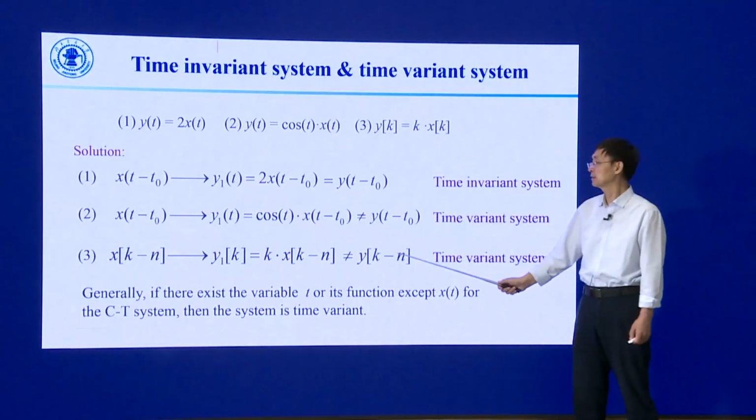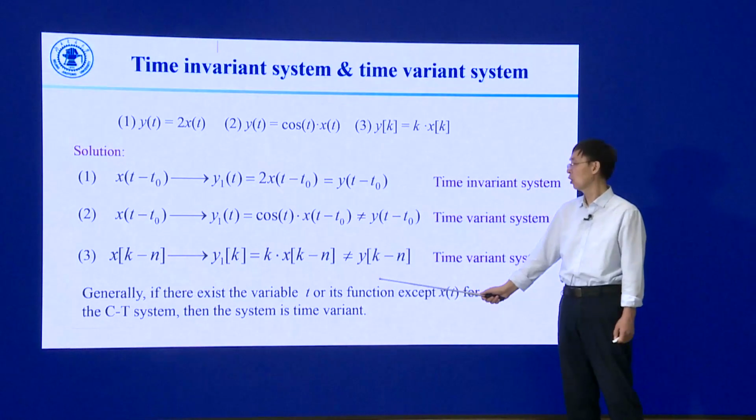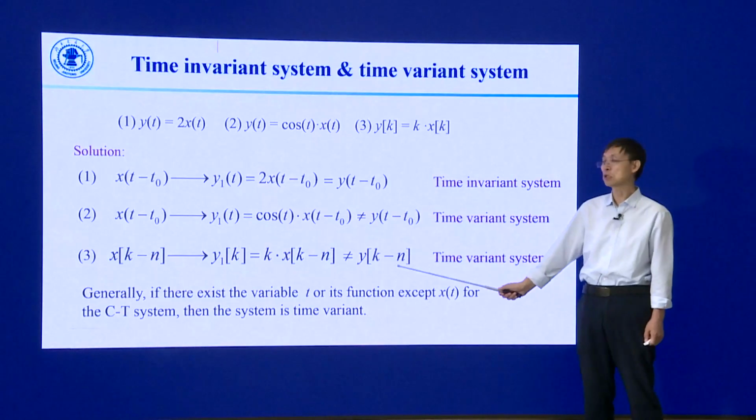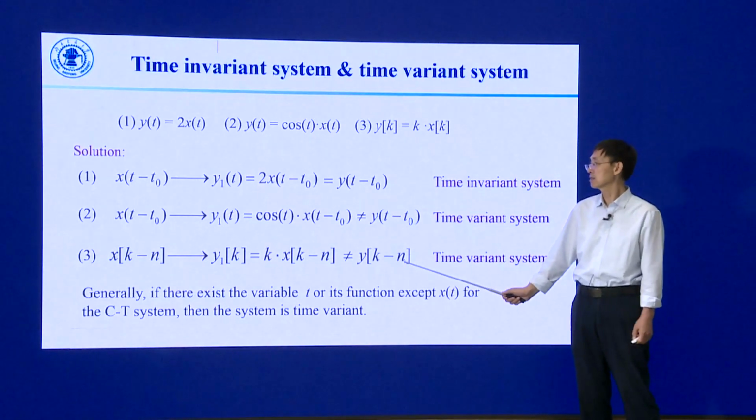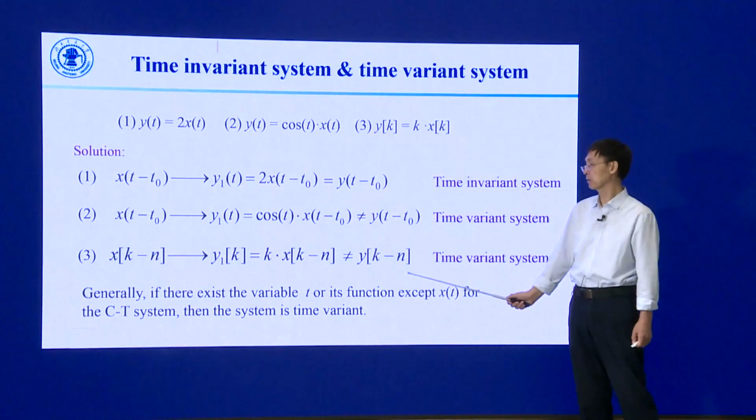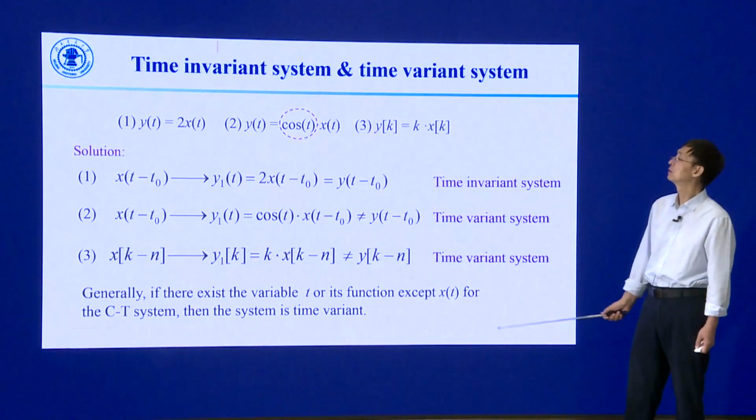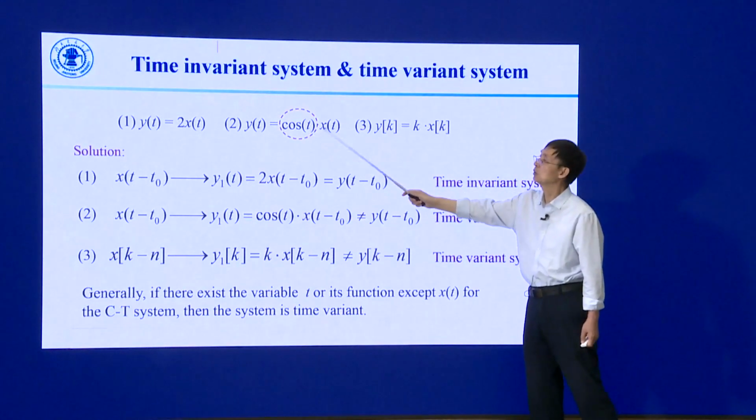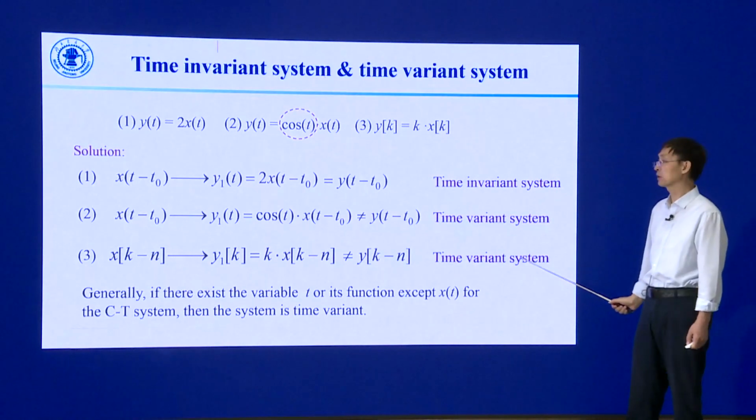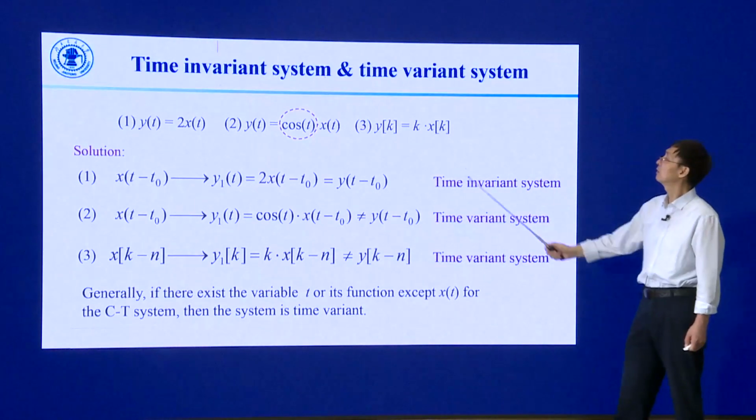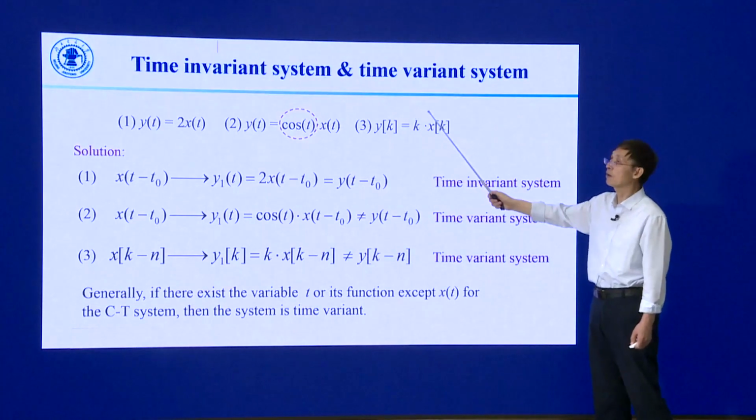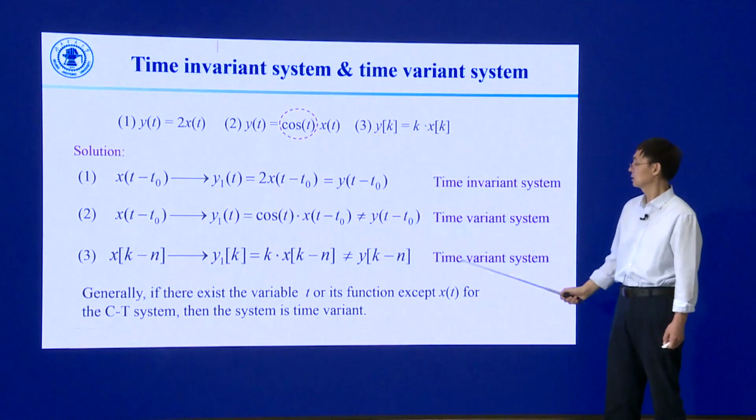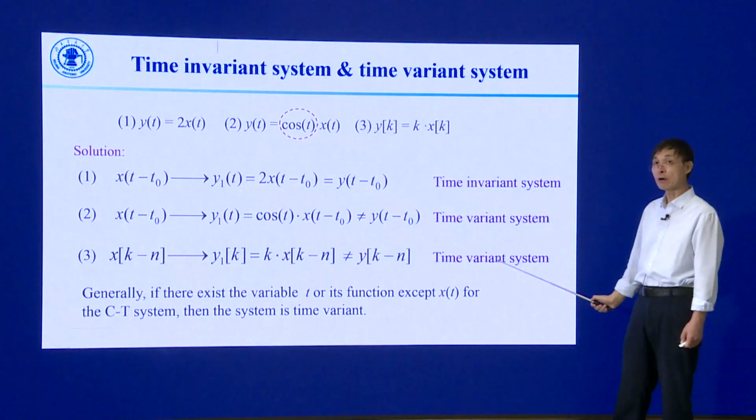Generally, if there exists the variable t or its function except x of t for the continuous time system, then the system is time variant. For this system, there is a function of t, so the system is a time variant system. For this system, there is another variable k except x of k, so this system is a time variant system.